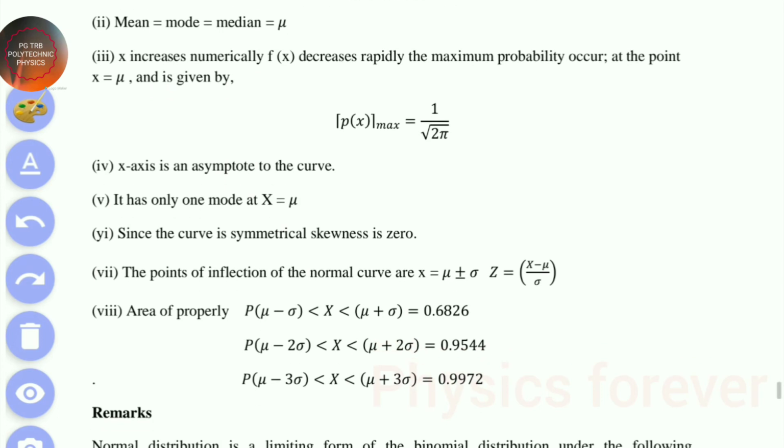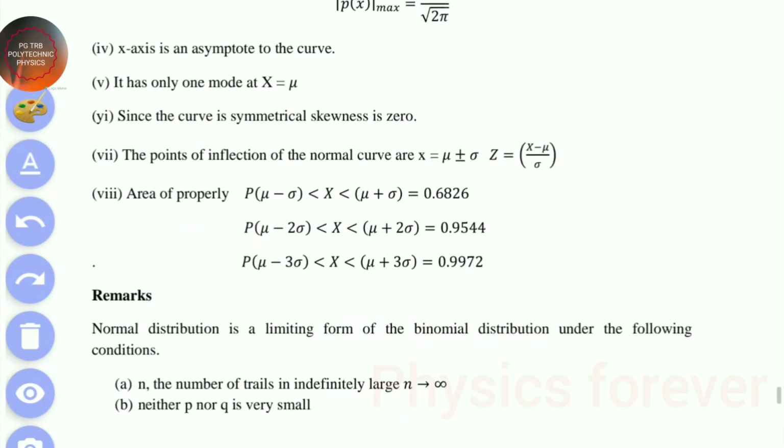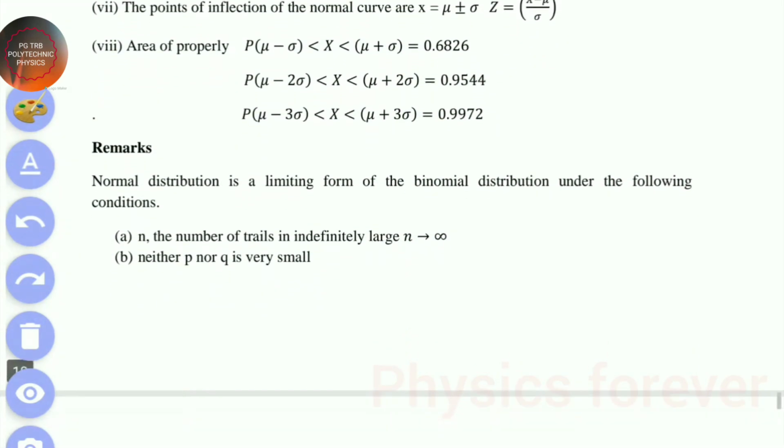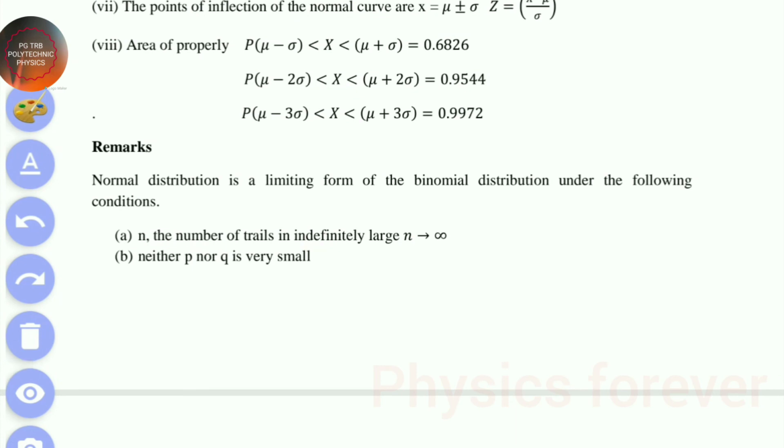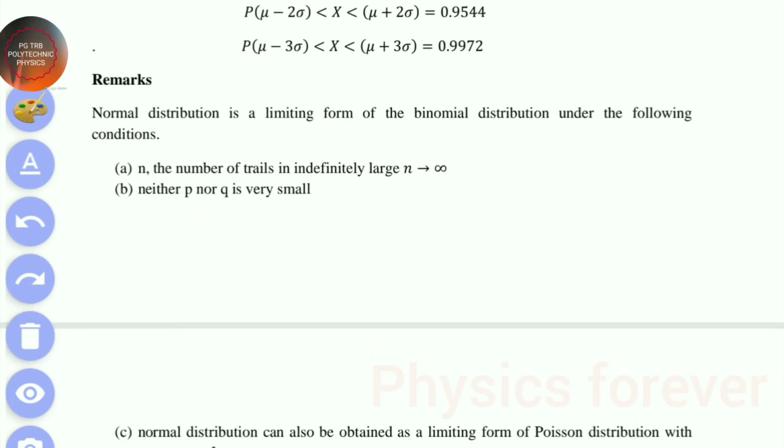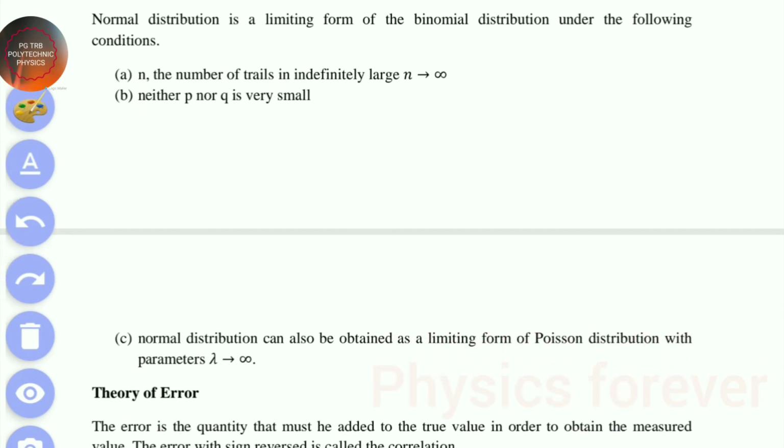So this is the most important. The normal distribution is a limiting form of the binomial distribution if n, the number of trials, is indefinitely large, n tends to infinity. The normal distribution is a limiting form of the binomial distribution under two conditions: n tends to infinity, and neither p nor q is very small. The normal distribution is also a limiting form of the Poisson distribution when the parameter lambda tends to infinity.